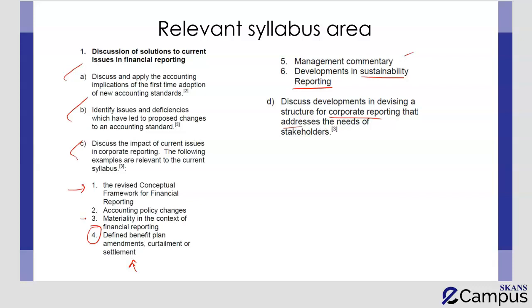The best part over here being that for all of these areas, as I mentioned, you're not required to do a detailed calculation. You're just supposed to identify the current issue and then you have to answer it in the context that has been asked in the requirement. I hope this clarifies and helps you in the preparation of current issues. Thank you.